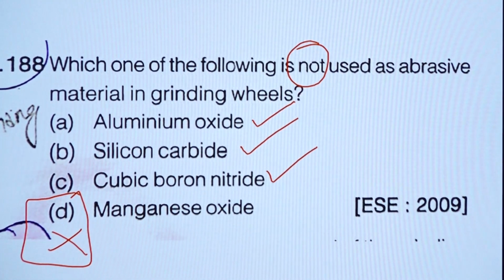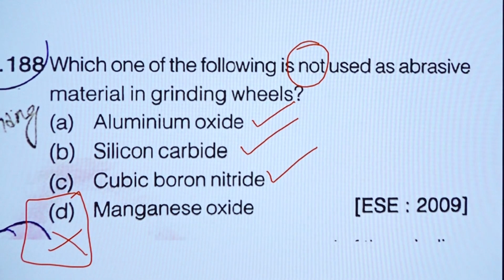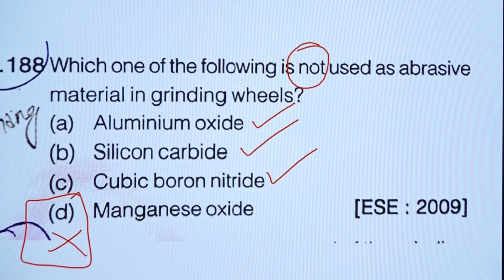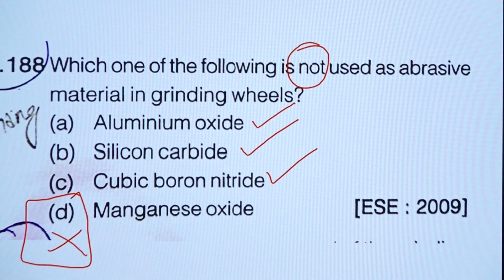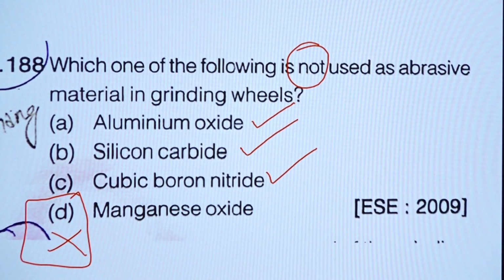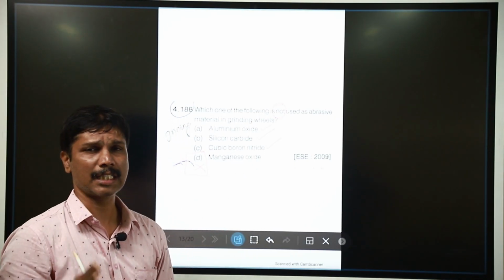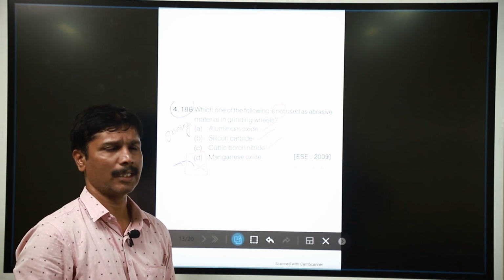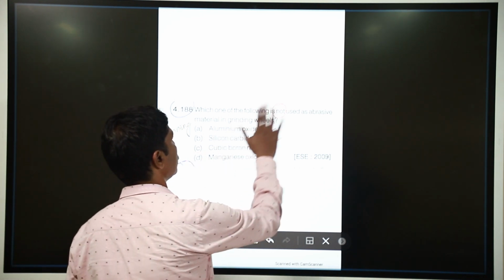While reading, you should not forget the "not". If you forget the "not", you will shade A. Aluminum oxide is abrasive, and without reading the other three, you will mark aluminum oxide as an abrasive material. So, you can shade the A, but that is the wrong option, because the question asks for "not". Not means not the abrasive material. So, here manganese oxide is not an abrasive material.